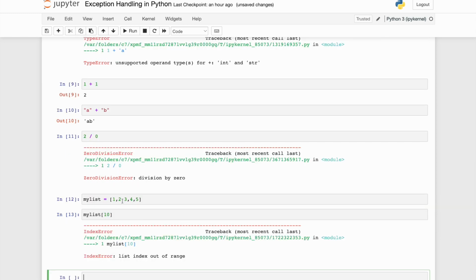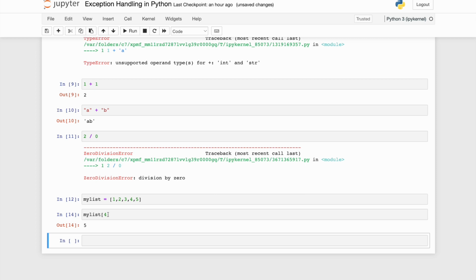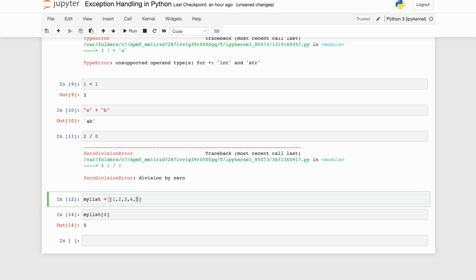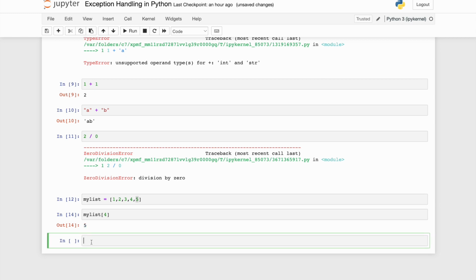Because we are trying to access a particular element from a list which doesn't exist, it will throw an IndexError: list index out of range. It very clearly says that you are out of range. You can only access till index 4: 0, 1, 2, 3, 4. So my fourth element with the 0 index is element 5. Okay, so it says very clearly.